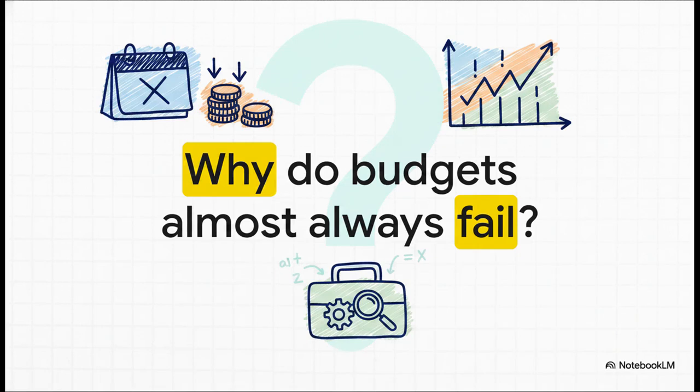Think about it for a second. Why do budgets almost always fail to predict the future perfectly? You sit down, you build this incredibly detailed, well-thought-out plan for the year, and then by quarter two, reality has completely shattered your expectations. Your costs are way up, your sales look completely different, and everybody is looking around asking, why? Well, that specific pain point, that gap between what we expected to happen and what actually happened, is exactly why we need a specialized toolkit. We need a rigorous mathematical way to investigate these failures.